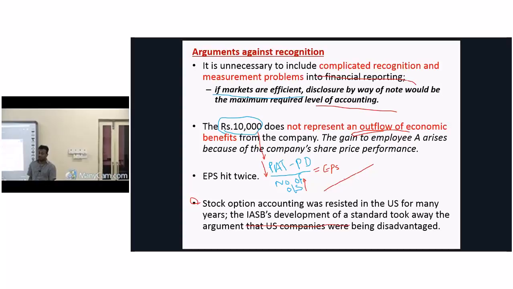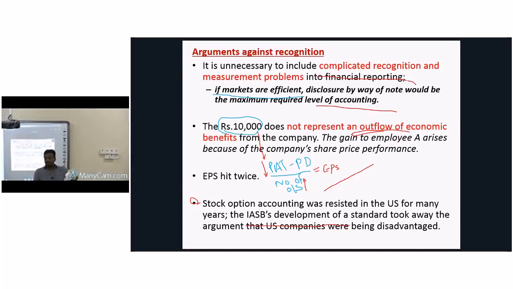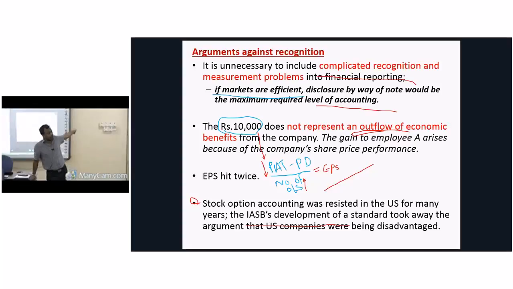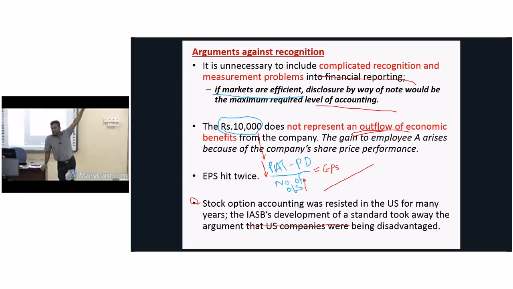When it comes to Asian countries, these are not the big impact. The biggest problem is not that. In our market, what happens? This is paid based on market price per share. Our share market is not that kind of developed market compared to other markets like the USA, UK, Australia, Canada, etc. So what happens in our market?